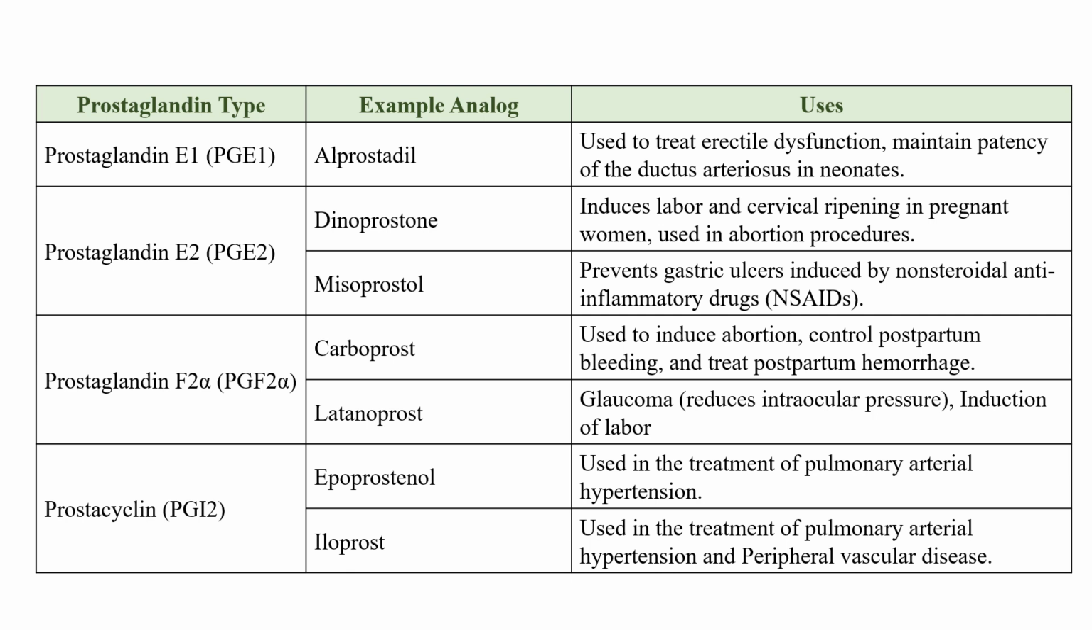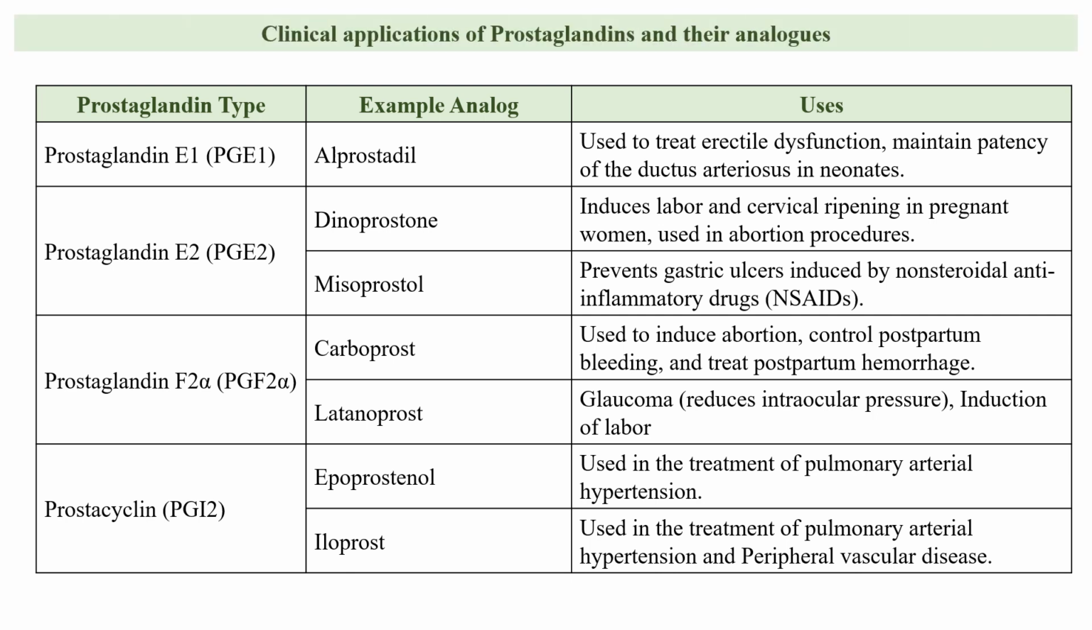In short, it is given here. Prostaglandin E1, we will revise it again. Prostaglandin E1 analog is alprostadil, used in the treatment of erectile dysfunction and maintaining the patency of ductus arteriosus in neonates. Prostaglandin E2 analogs are dinoprostone and misoprostol.